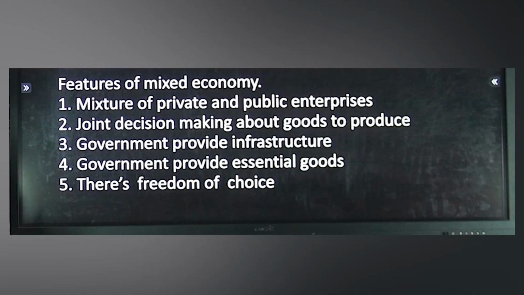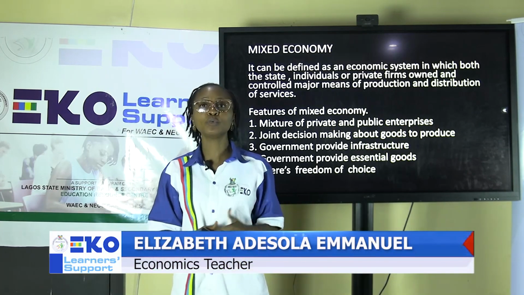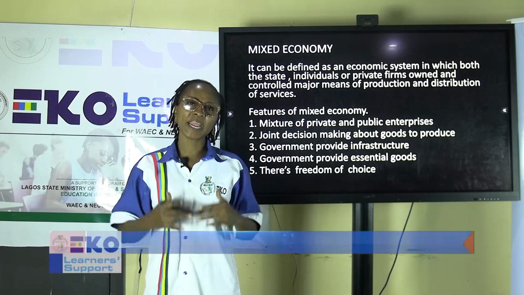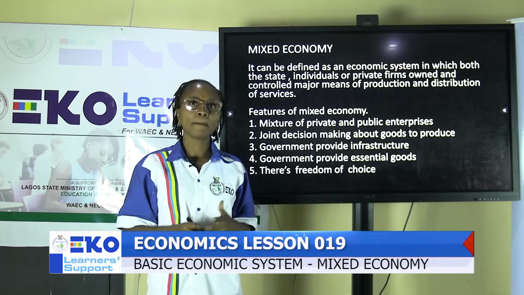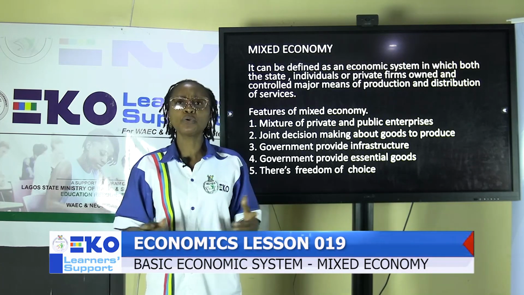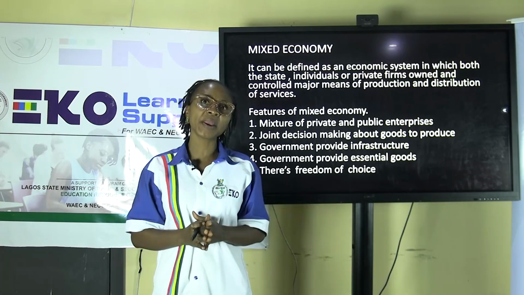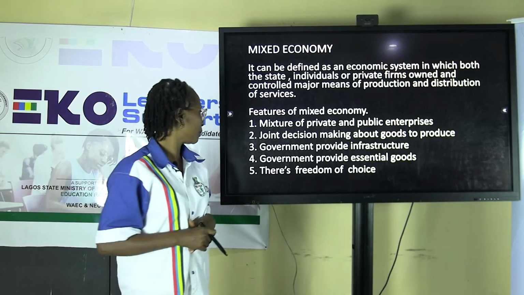Number 3, governments provide infrastructure. In the production, government plays the major role of providing the infrastructure facilities because most of the times it involves a huge amount of money. That is why the government plays the major role in providing infrastructure facilities like electricity, pipe-borne water, and good roads to enable them to increase the economic growth and thereby increase the economic development as well.